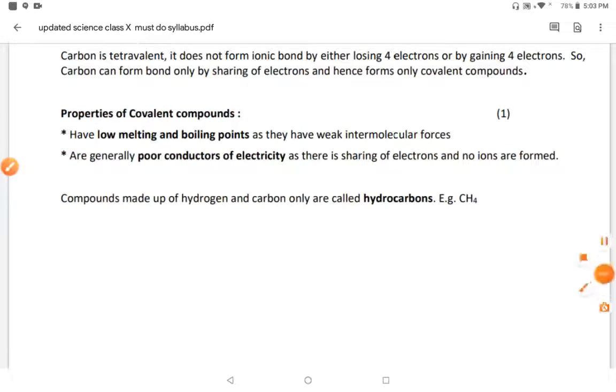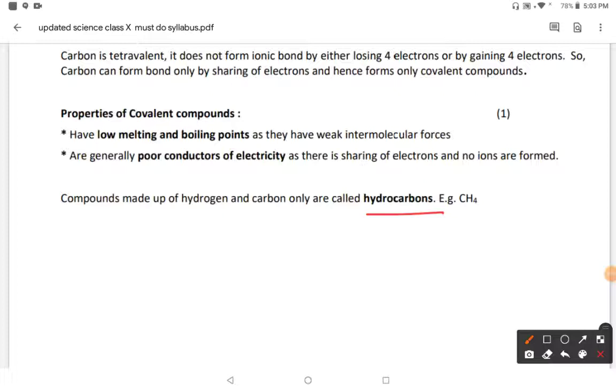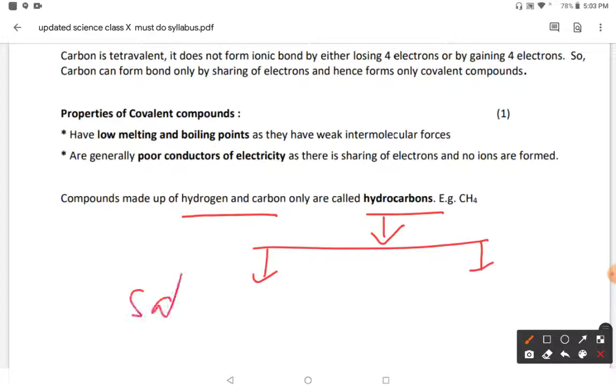Now the next topic is hydrocarbons. Hydrocarbons are those compounds which are made up of carbon and hydrogen only. They are called hydrocarbons, and hydrocarbons are of two types. One is saturated, the other is unsaturated. If I make a tree chart here, one is saturated and the other is unsaturated.